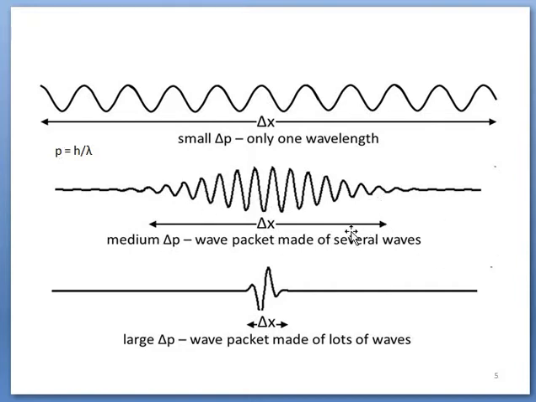Talking about the next one, here the uncertainty in the position is from this position to this position, shown here. But the distance between these two peaks changes gradually, a little bit of change in the wavelength.